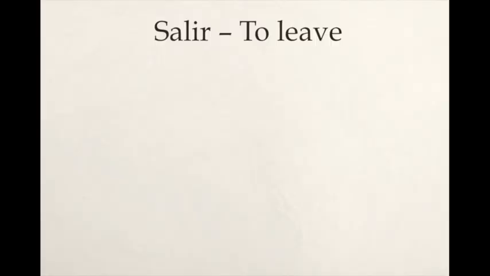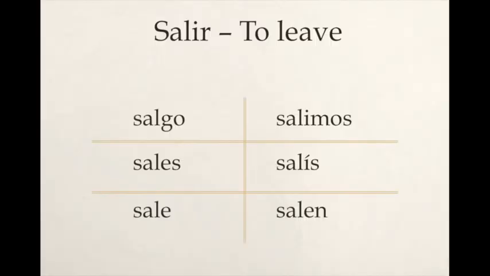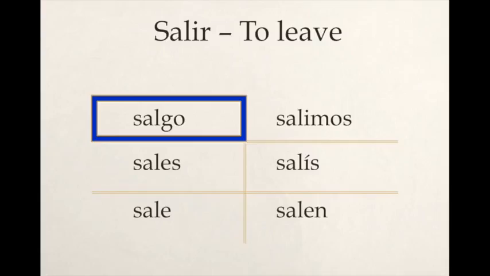Today we're going to be talking about yo-go verbs and dar. Those are going to be 6 to 7, depending on how you look at it, new verbs that have irregularities in the yo forms. First verb we're going to start out with is salir. The way that it conjugates is regular in the other 5, but as you can see in the yo form, it becomes salgo, where the yo form ends in a go. The rest of it is not a stem change, just sales, sale, salimos, salís, and salen.